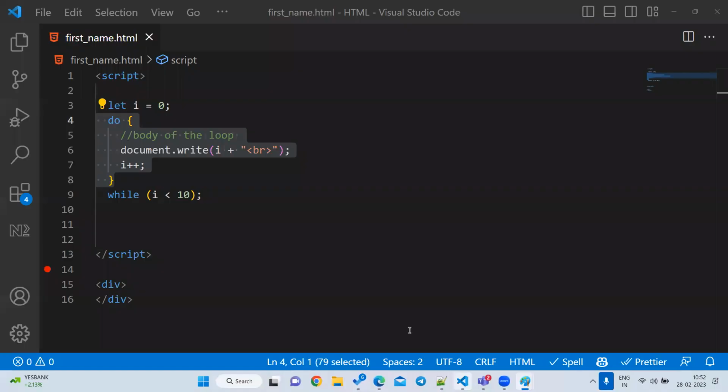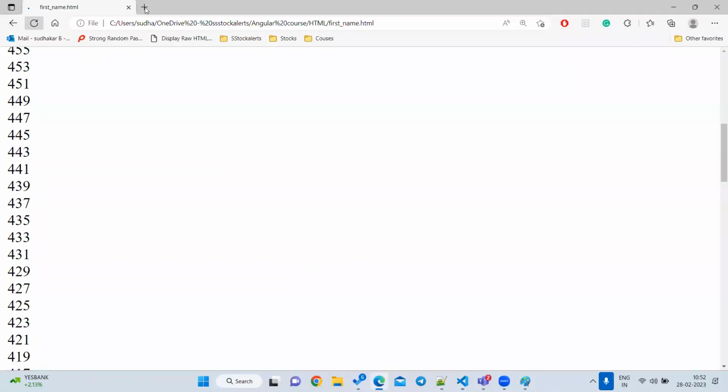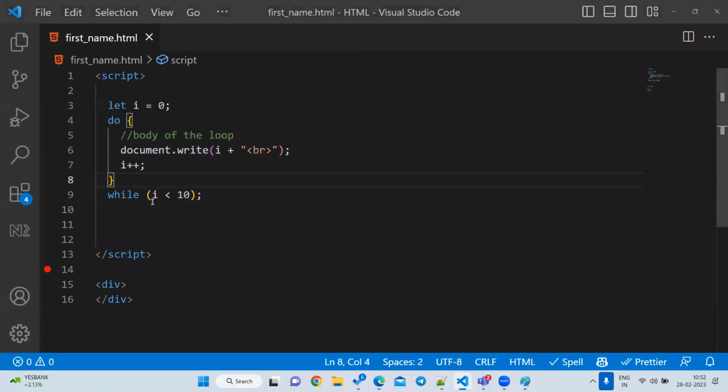Okay, so let's go and run the do while. Let us reload my page. My program is stuck. Because of that unlimited loop, my browser is stuck. Okay, so that's fine. Let us understand.